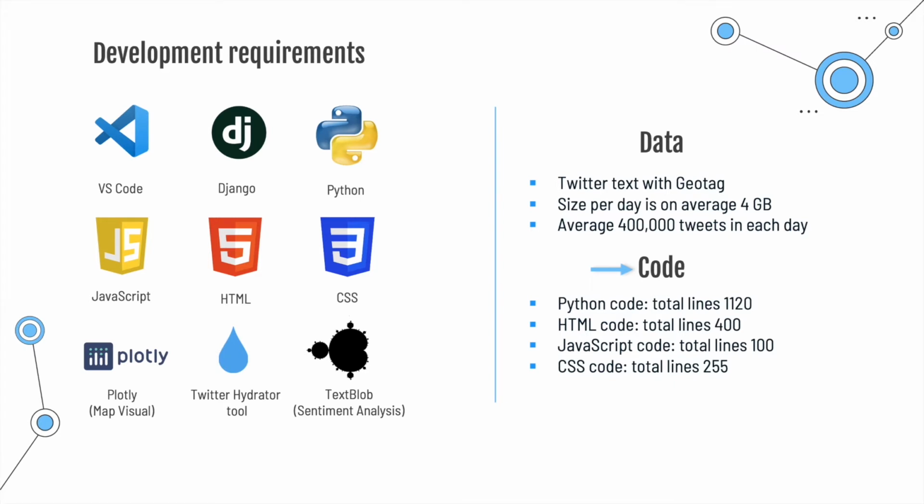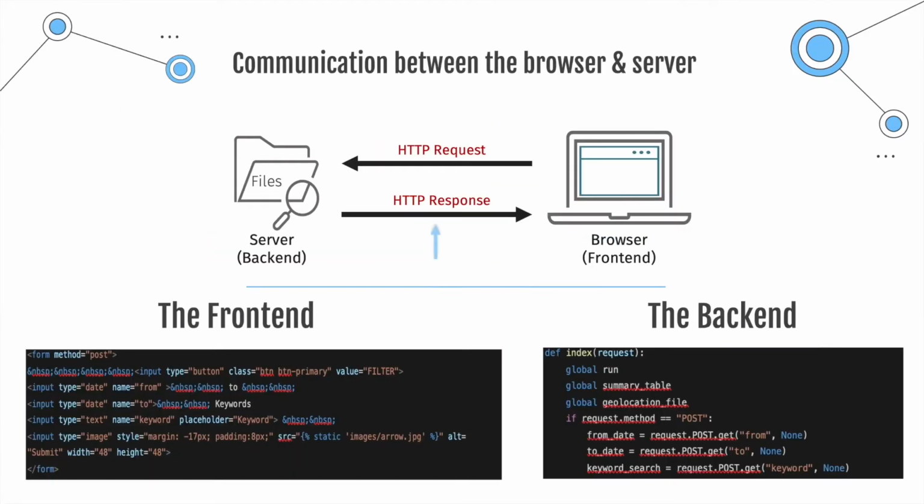The main communication in our web application is between the browser and the server, which are the front end and the back end. The front end will send the HTTP request to the back end, and the back end responds with the HTTP response. And as you can see down here, we have the code for the front end and the back end.